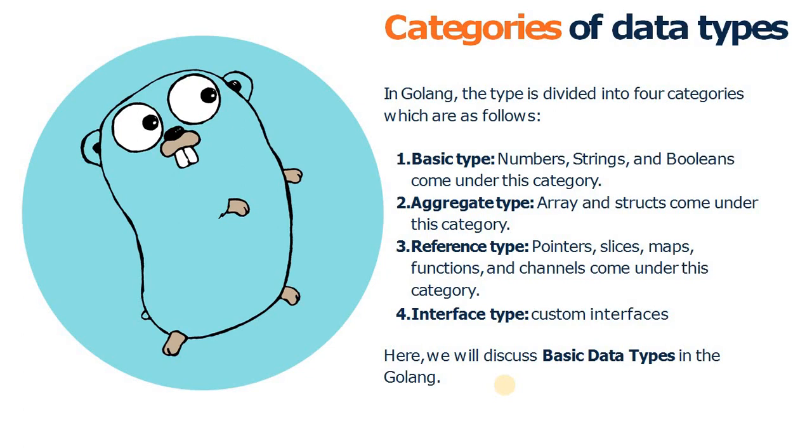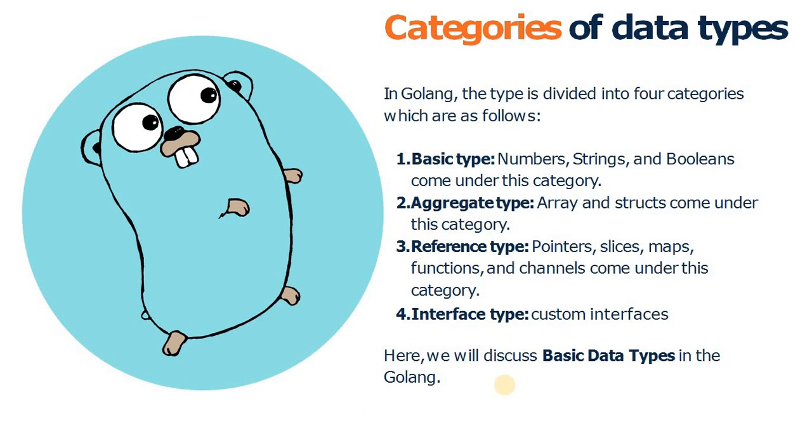In Golang the data types are divided into 4 categories. One is the basic type. In the basic type we have number, string and boolean. Aggregate types, like array and structure, or you can say struct, come under this category, and reference types like pointer, slice, map, function and channels come under this category. And the last one is the interface type, where you can create your own custom interface to make it compatible with different types, so that is also possible in Golang.